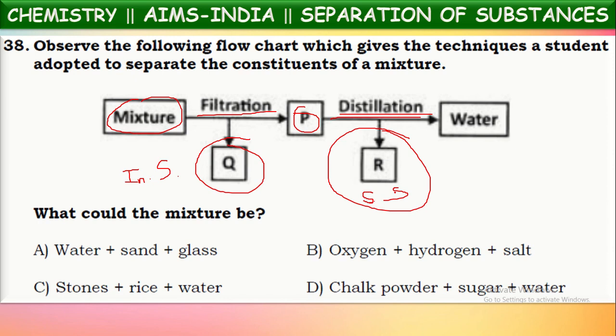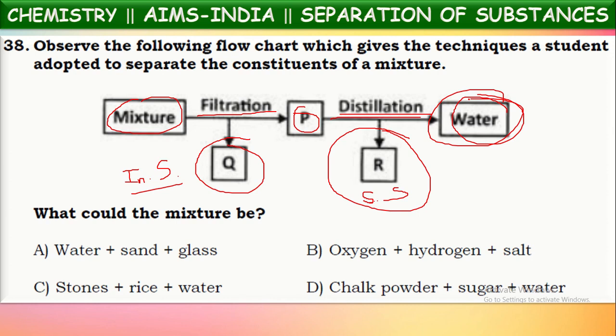Then on the distillation process it will be separated, and finally what remained is water. So from water, a solid substance is separated by distillation, and another solid substance is separated by filtration. Now one should be a solid substance which is soluble in water, the other should be a solid substance which is insoluble in water, and the third substance is water itself.